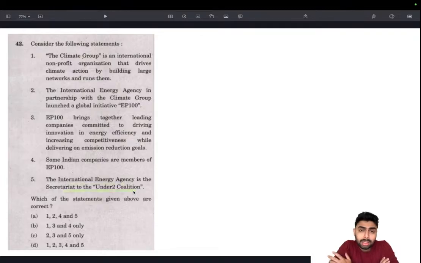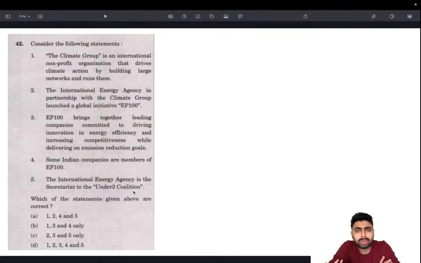You might not have heard about the Under 2 Coalition, but decipher that word. Try to deconstruct that word, Under 2. What would that signify? Under 2 Coalition most likely aligns with keeping the global temperature rise less than 2 degrees Celsius compared to pre-industrial levels. So that could be the meaning of the Under 2 keyword. Other than that, what could Under 2 mean? It would either be about children or something of that sort. But Under 2 Coalition is basically what the agency is responsible for.